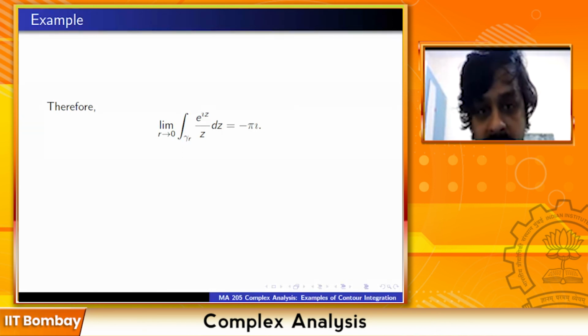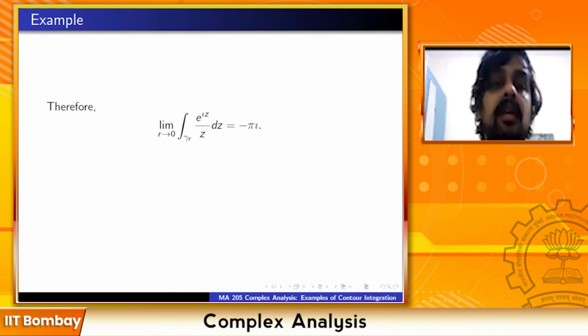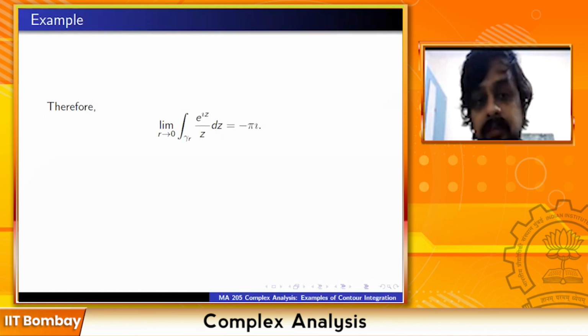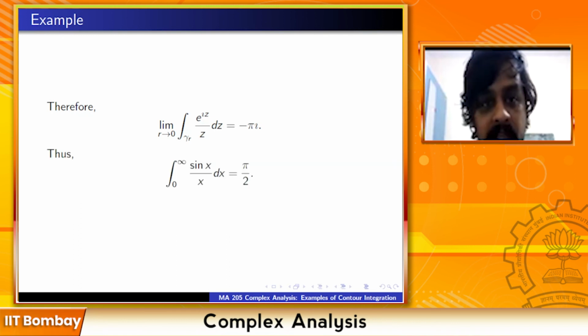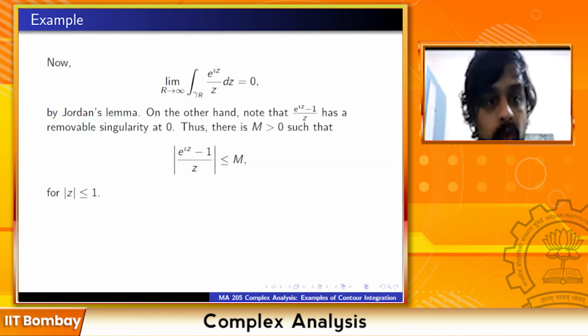So the limit as little r tends to 0 of the integral of e raised to iz by z dz is equal to minus pi i. Therefore substitute everything. Now you know everything that you want.